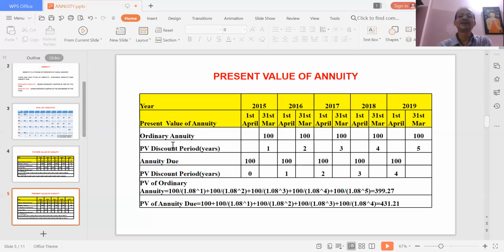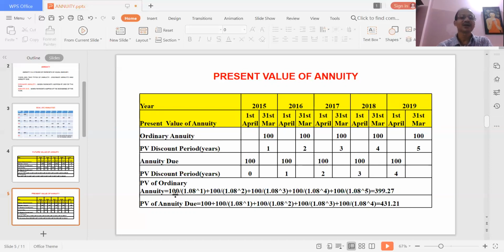Now let us calculate the present value of the annuity. Same way, 100 rupees at the end of the year in case of ordinary annuity, and 100 rupees at the beginning of the year in case of the annuity due. Now for calculating the present value, how many years will you bring back? This one you will bring back by 1 year, this one you will bring back by 2 years, and this one you will bring back by 5 years, right? Now in case of annuity due, since you are depositing at the beginning of the year, this one you will bring back by 0 years.